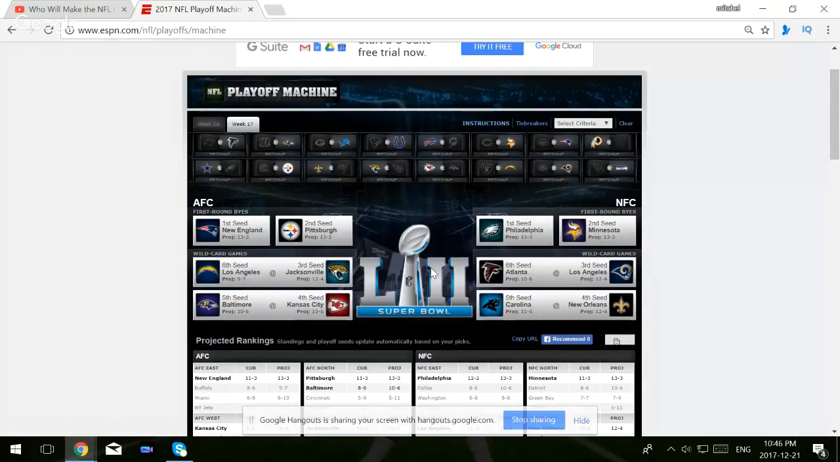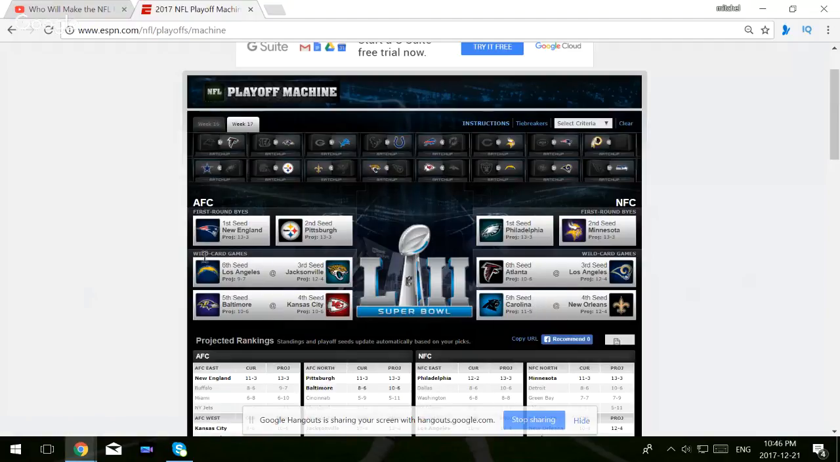So looking at these AFC and NFC teams, the byes: New England 13-3, Pittsburgh 13-3, 1st seed for New England, 2nd seed for Pittsburgh, 1st seed for Philly, 2nd seed for Minnesota. It actually ends up very much like the picture we've seen right now, especially in the NFC, where the 3rd seed LA plays the 6th seed Atlanta, and the 4th seed New Orleans plays the 5th seed Carolina.